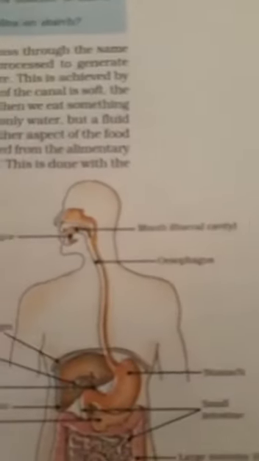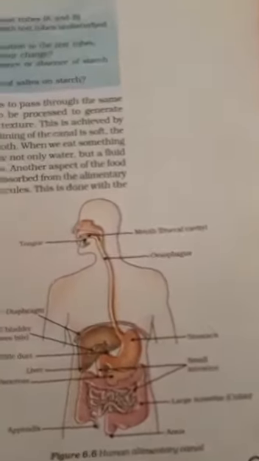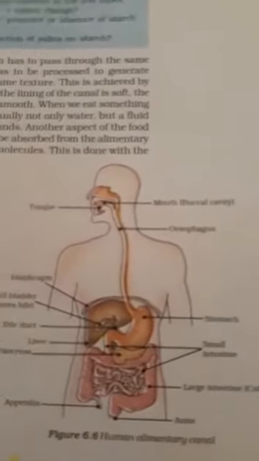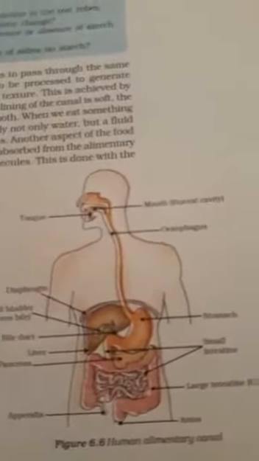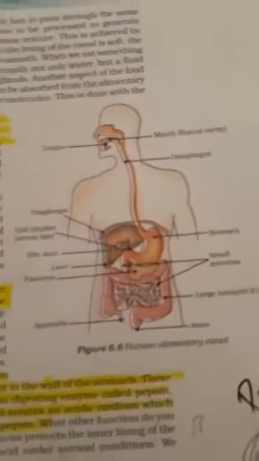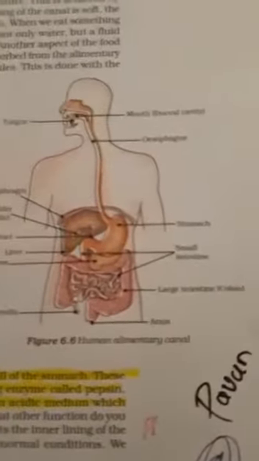The second one is the esophagus, which is also called the food pipe. The food passes through the esophagus to the stomach. What does the stomach do? The stomach has some chemicals which react with the food, and then it passes to the small intestine, and from the small intestine it comes down to the excretory system. So I have told you some basics in a very short way. Let's begin with the information which is here.